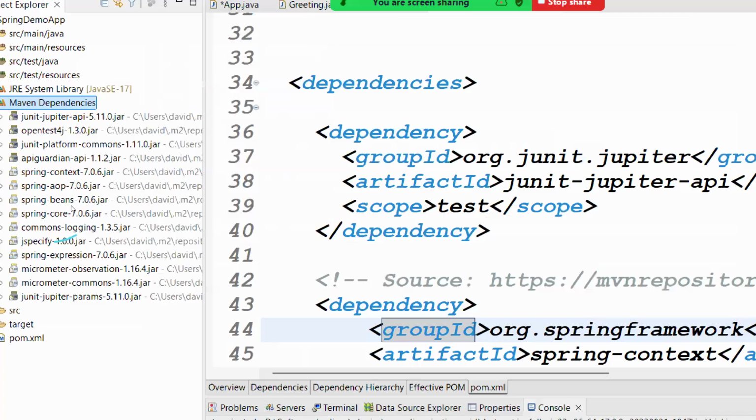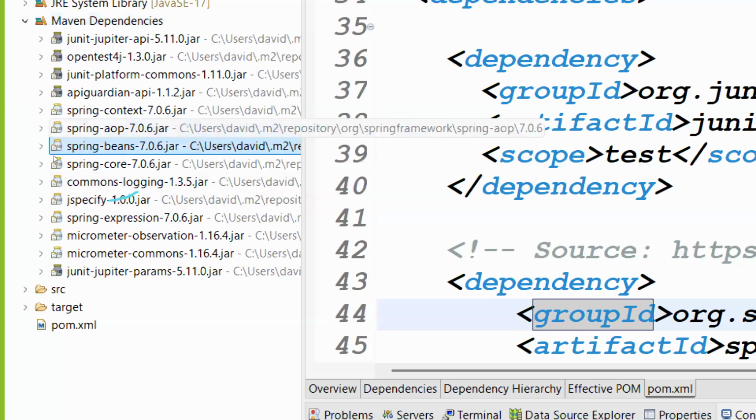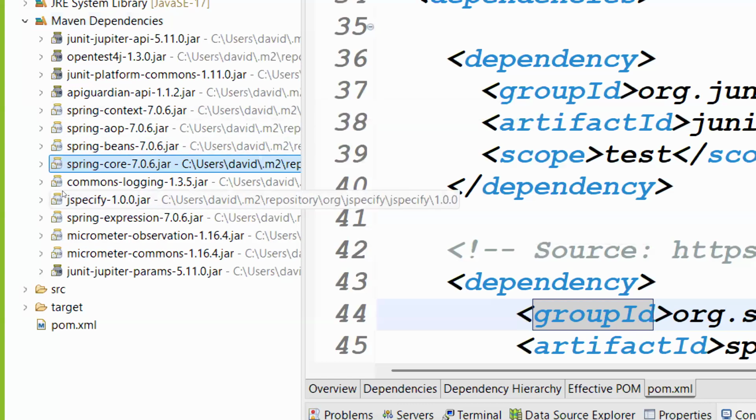Now you see, the Spring Beans jar is downloaded, Spring AOP is downloaded, Spring Context is downloaded, Spring Core is downloaded. These all are the downloaded jars.